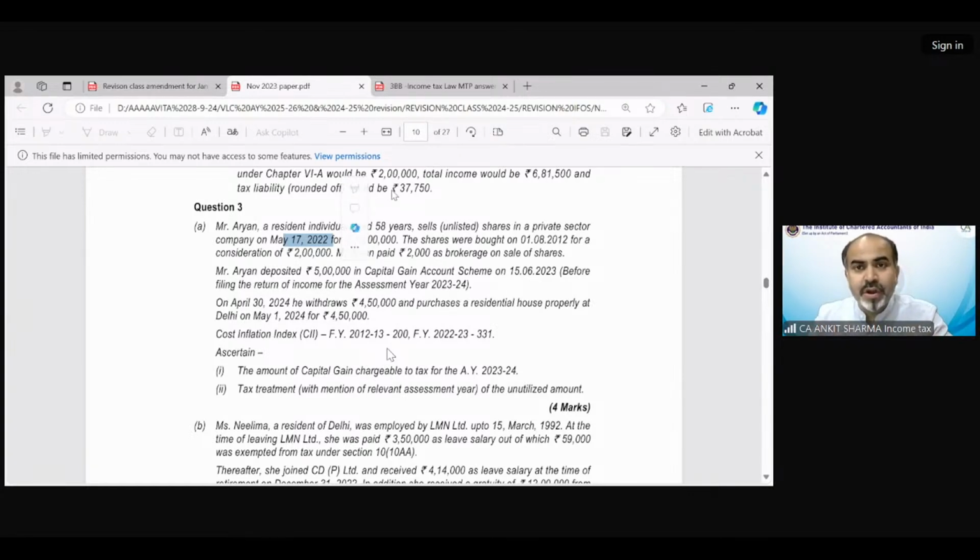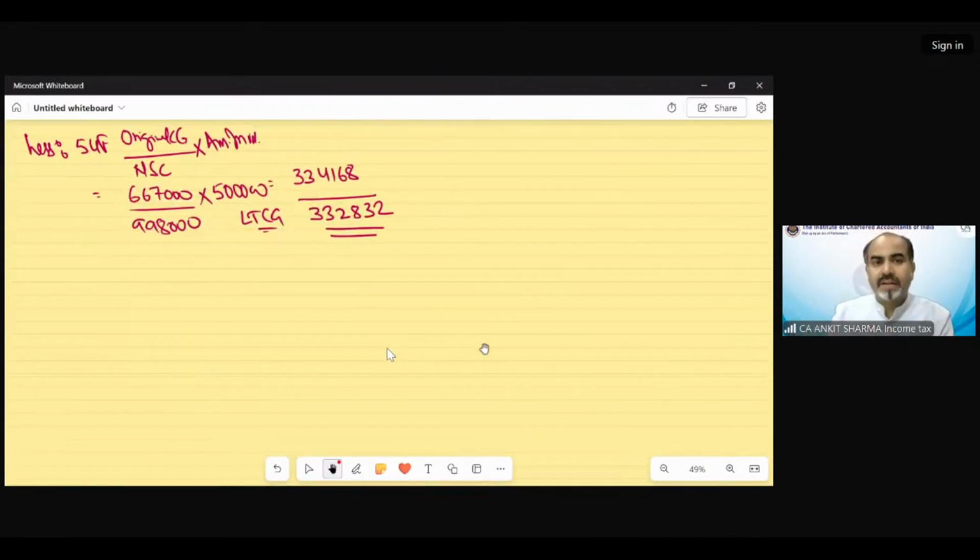How much amount is going to be taxable? That is very simple. That formula again is going to be utilized to calculate the amount of exemption, and the amount of taxability of the unutilized amount. Taxable unutilized amount.